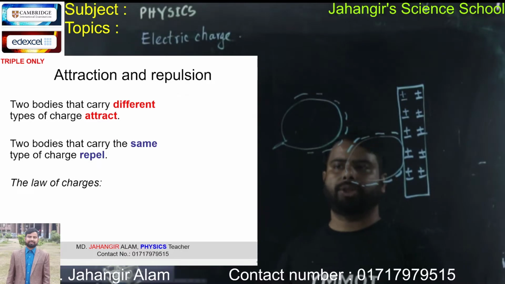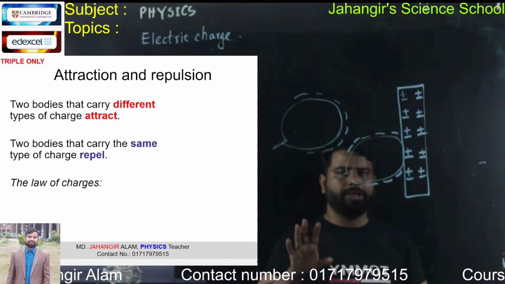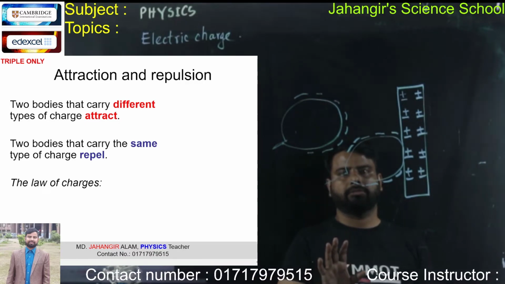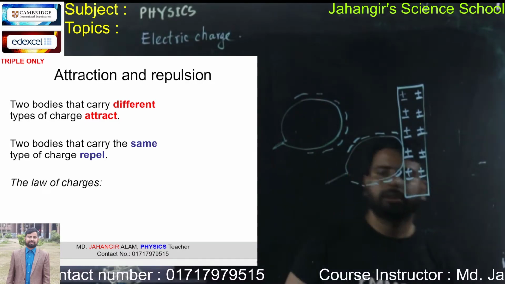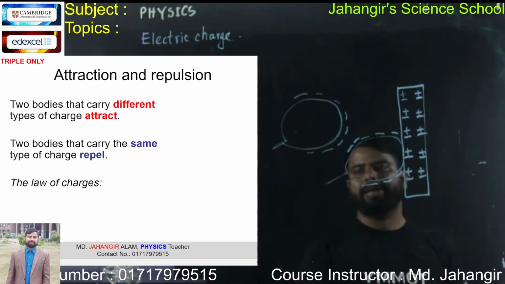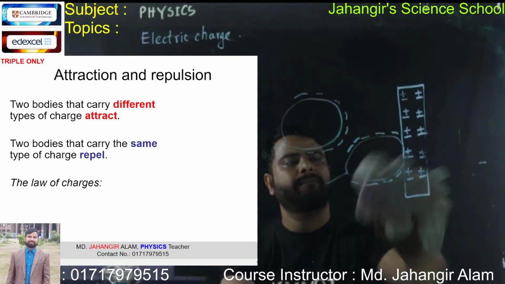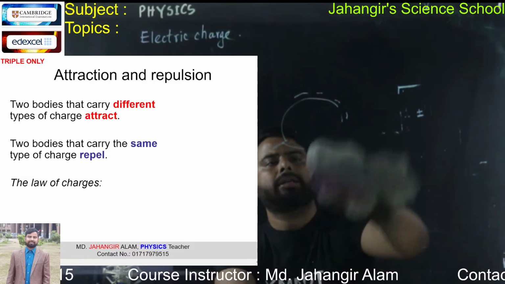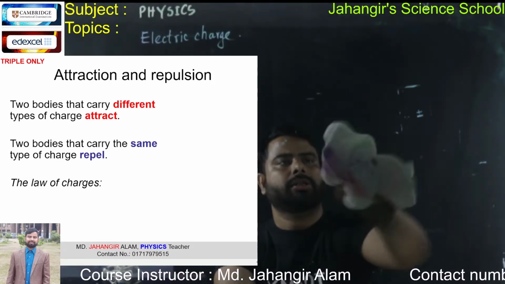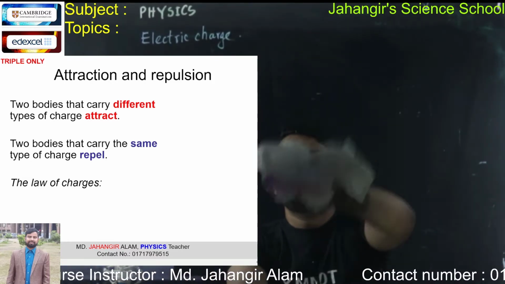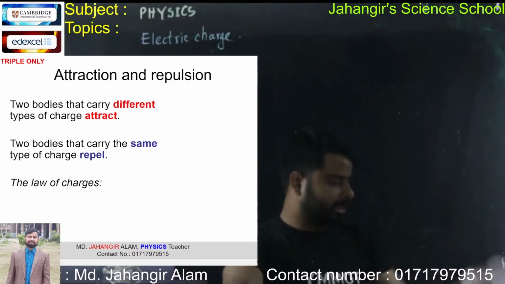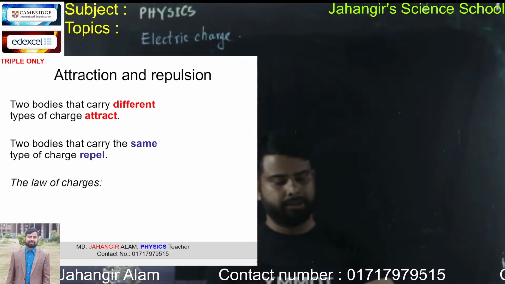Attraction and repulsion. Two bodies that carry different types of charge attract, and two bodies that carry the same type of charge repel. Why? We know there is a law of charge. The law of charge: unlike charges attract, and like charges repel.